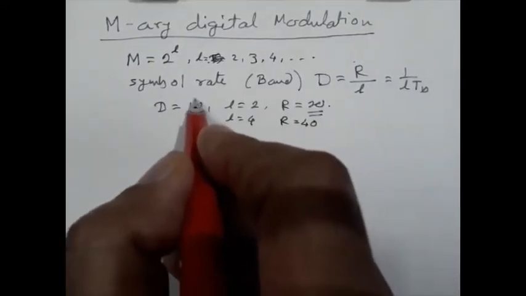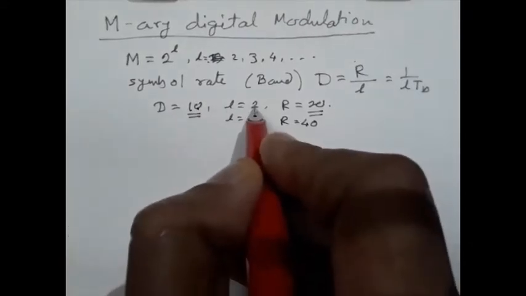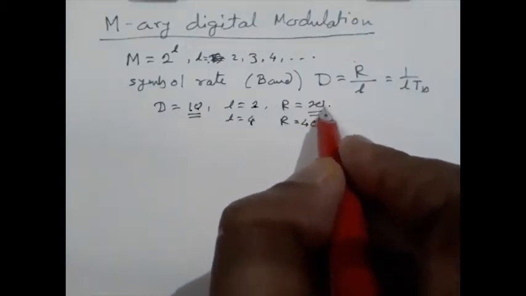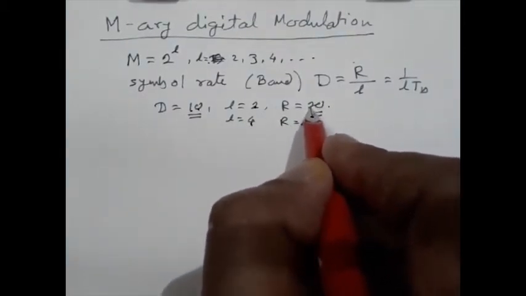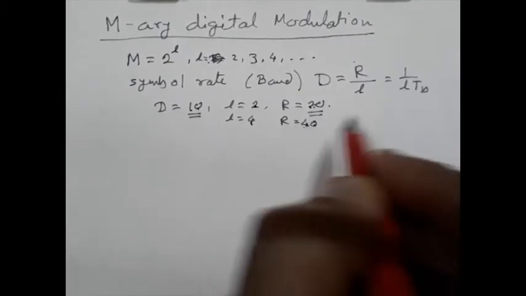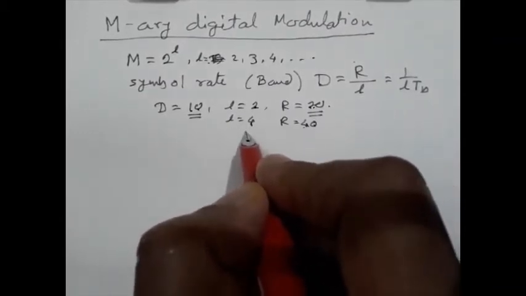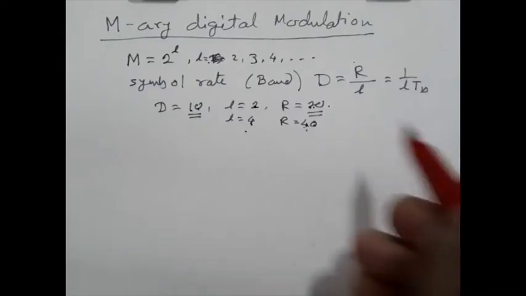That means using the same number of symbols, if we increase the value of L from 2 to 4, the number of bits transmitted will be enhanced from 20 to 40. So the more the value of L, the higher the bit rate.